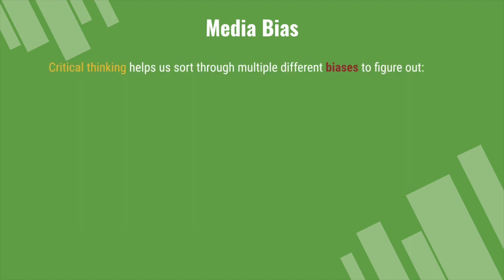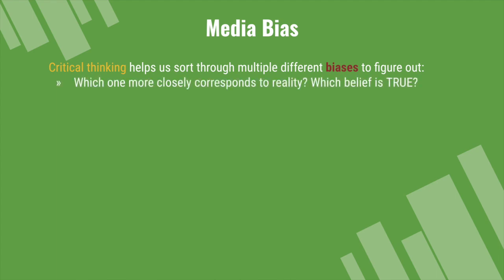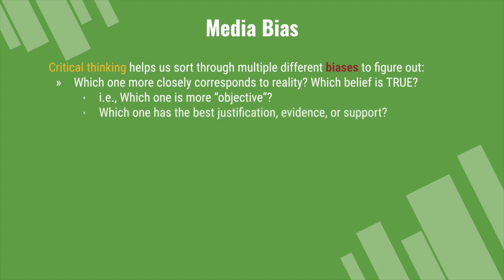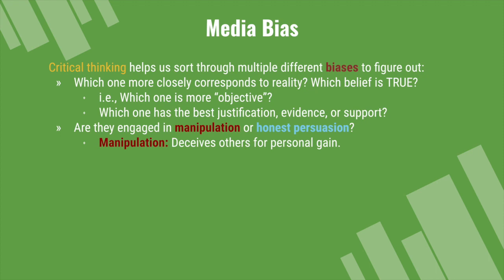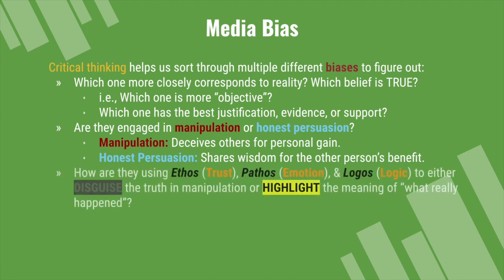Critical thinking helps us sort through multiple different biases or theories or claims or opinions to figure out which one more closely corresponds to reality, which belief is true, i.e., which one is more objective, which one has the best justification, evidence, or support. We also ask, are they engaged in manipulation or honest persuasion? Remember, manipulation deceives others for personal gain, and honest persuasion shares wisdom for the other person's benefit.